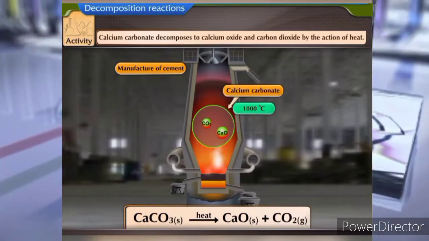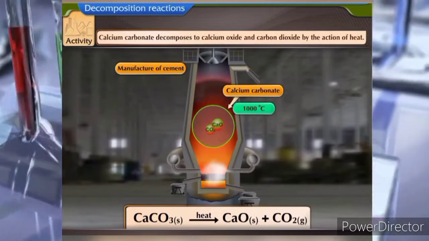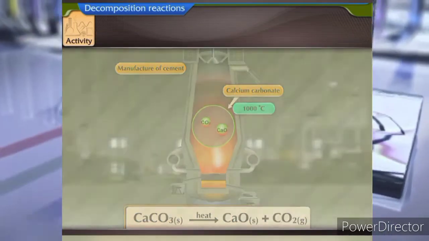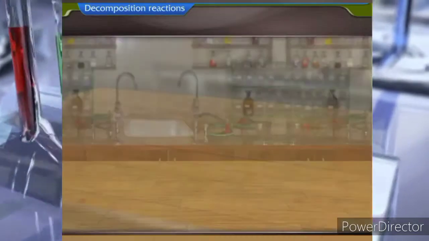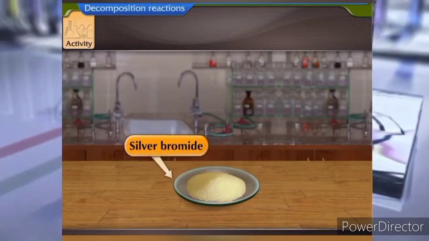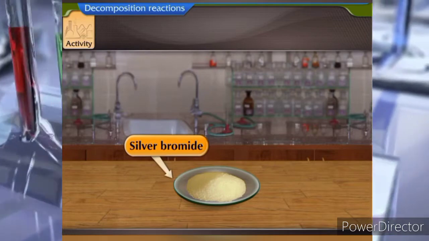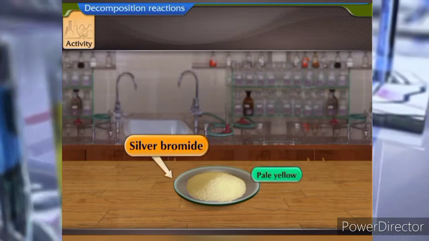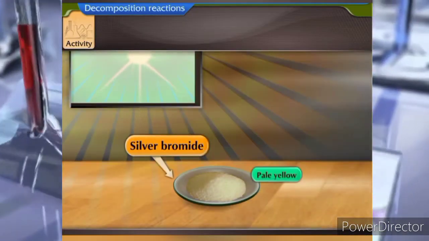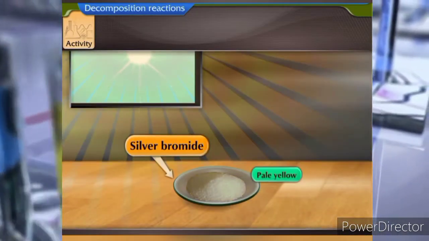Let us perform an activity to understand some more types of decomposition reactions. Activity: take some silver bromide on a watch glass. It is pale yellow in color. Now, place the watch glass in sunlight. Observe the color after some time.